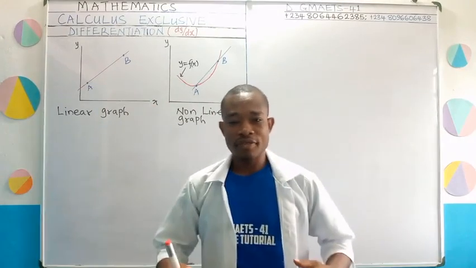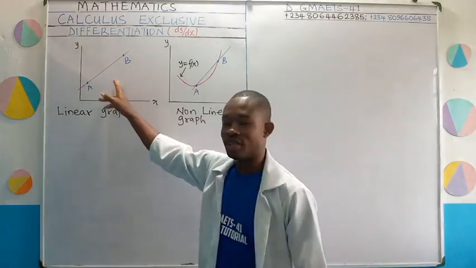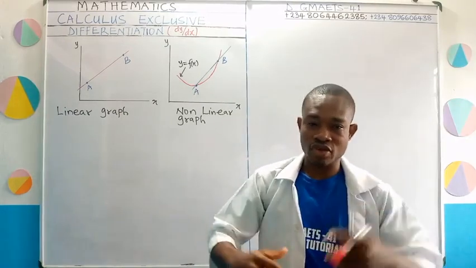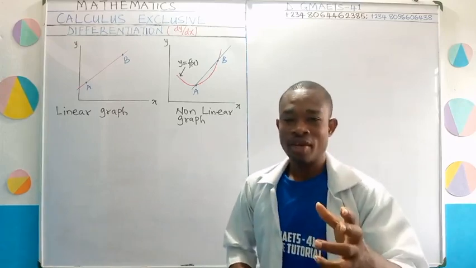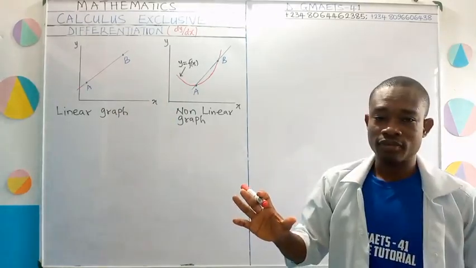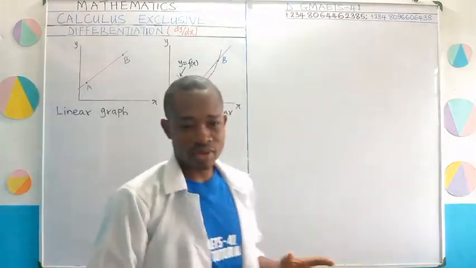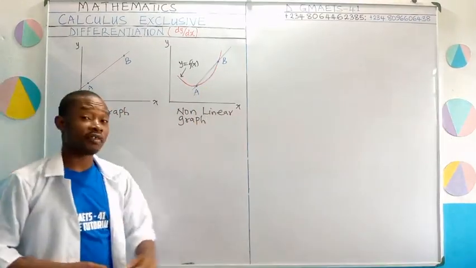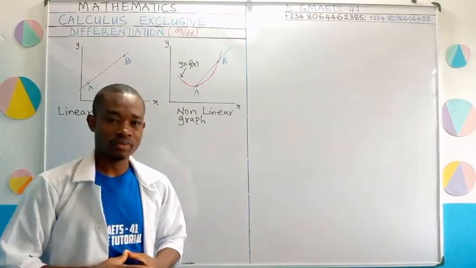You know, when you're dealing with physics, for example, in the aspect of motion, you encounter something like this when dealing with straight line motion, because you have things like uniform speed, uniform acceleration, uniform velocity, where you take what we call the gradient, that is the slope of the graph at any point that you want. Now I have these two graphs here on the board. I'm going to talk a little about this first one, and then we will focus more on this non-linear graph, because of course that is the area that calculus comes in, differential calculus. Does that make sense?